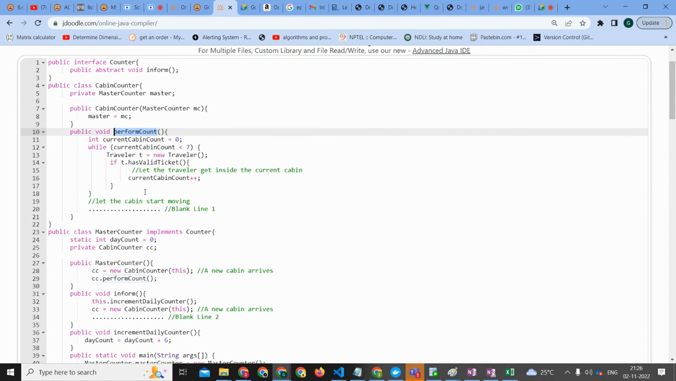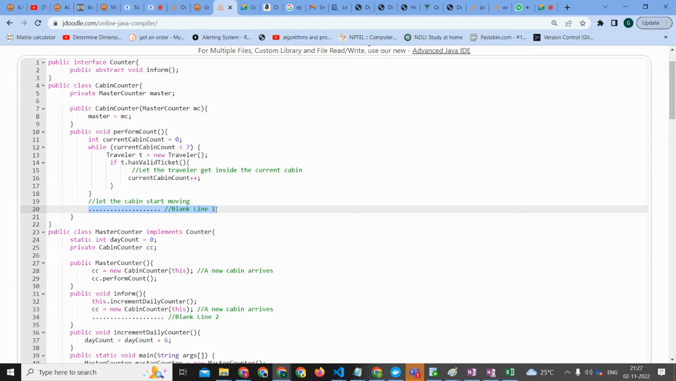Where is that? In line number 11. Current cabin count plus plus. It's increasing in line number 11. So the traveler gets inside the cabin. Until six members are coming, this while loop will execute, right? Once six members are full, this loop will stop.